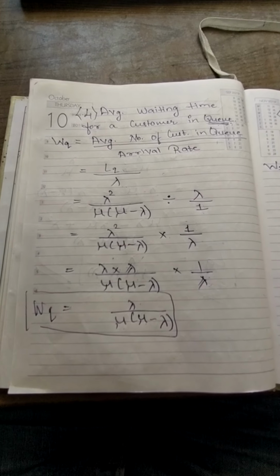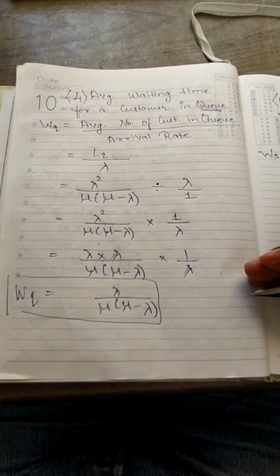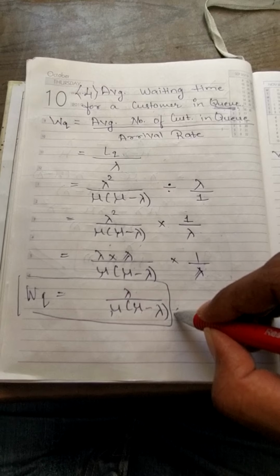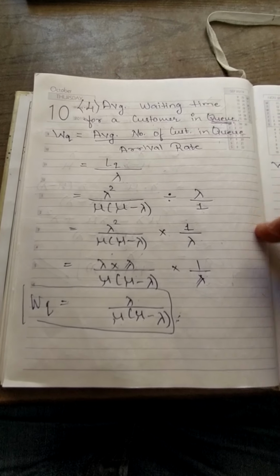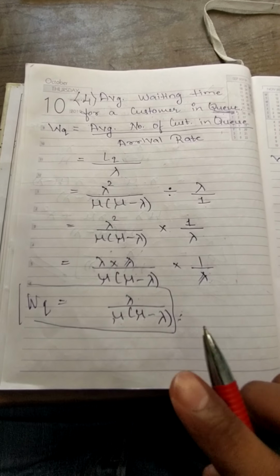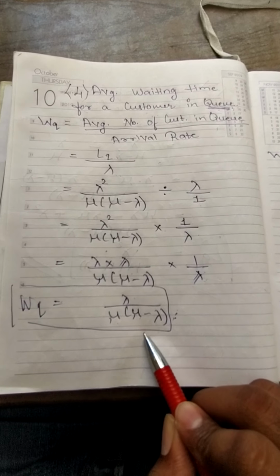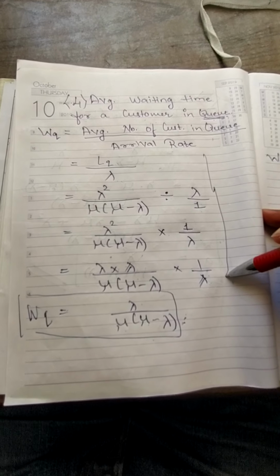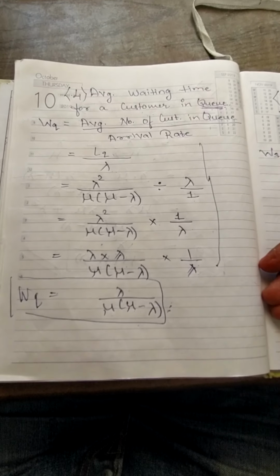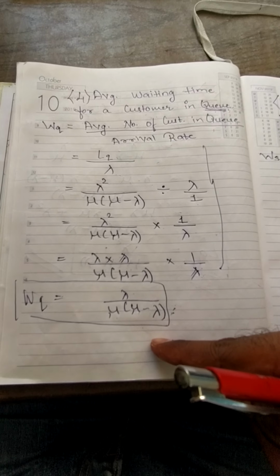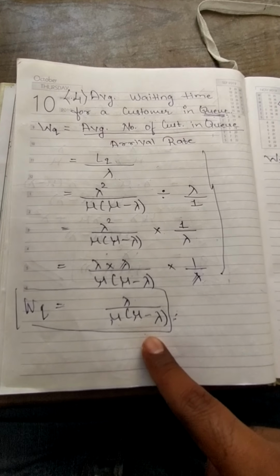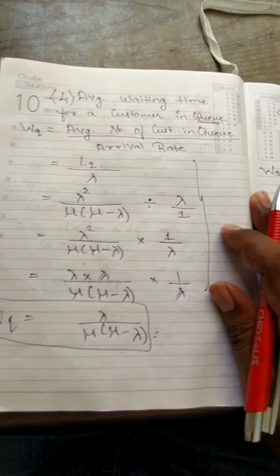Okay. So when a question comes to you that calculate what is the average waiting time for a customer in a queue, then this is the formula which you have to use. There is no need to derive. Okay, I am repeating this again and again. Make sure that you must be aware of this last formula, right? In exam you have to write the derivation only when you have been asked to derive. Okay, the probability to ask the derivation is not much, but this is the final formula which you have to write, and I am showing you this so that you get a bit more clarity, right?